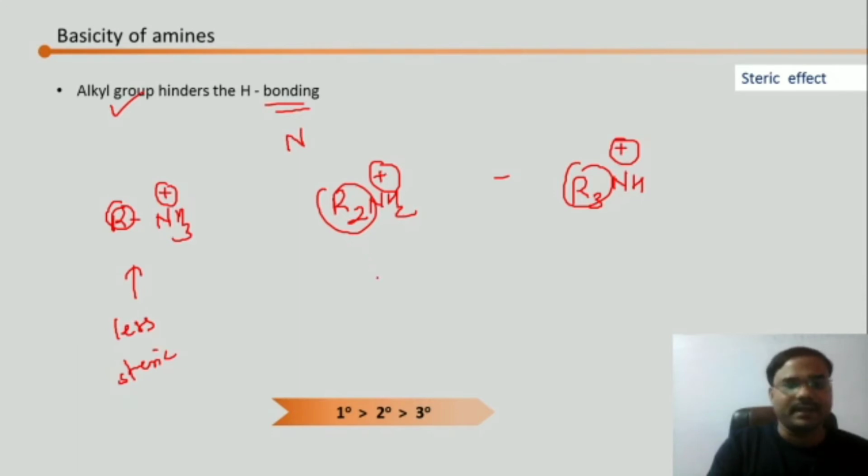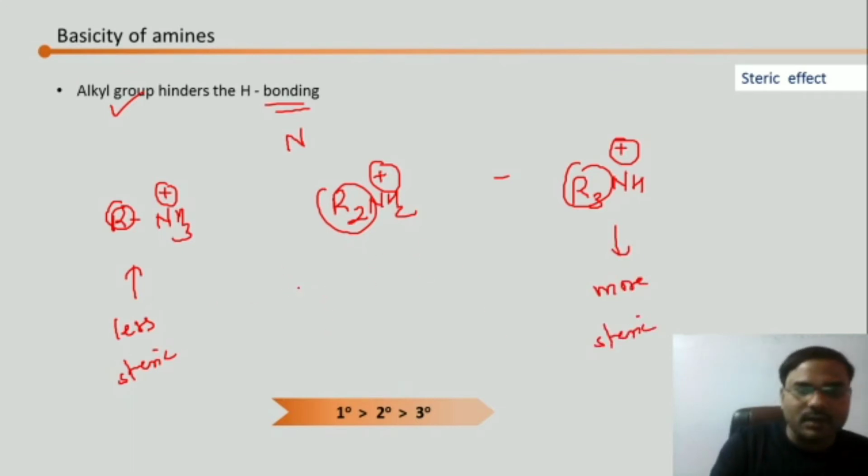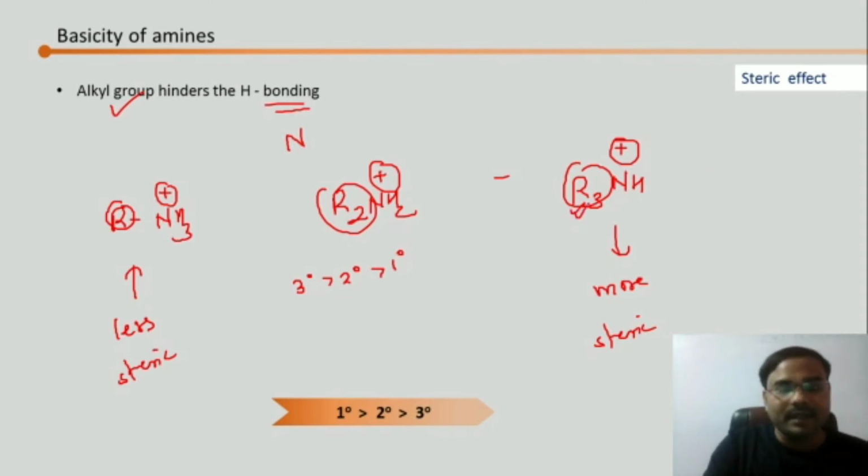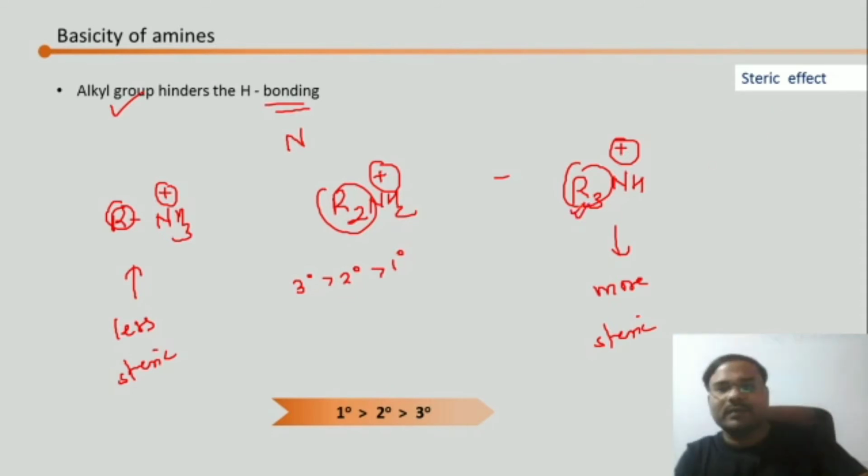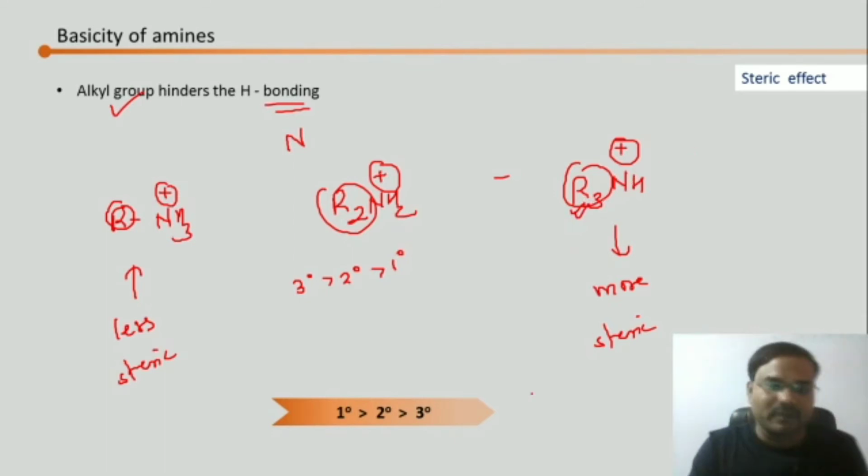Here steric hindrance increases, and here we are going to have more steric hindrance. So tertiary are more sterically hindered than secondary than primary. The more it is sterically hindered, the less will be the attack of the water molecule. Correct? So it will be least basic.